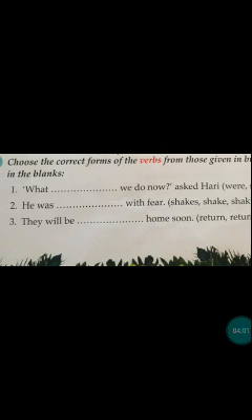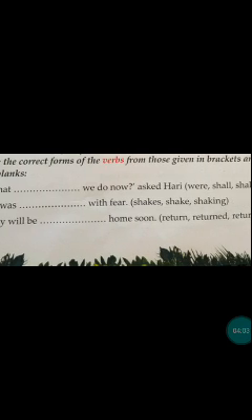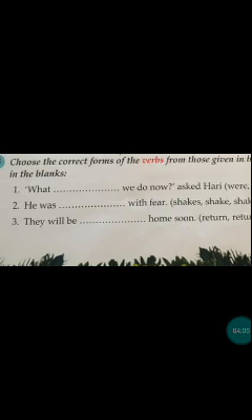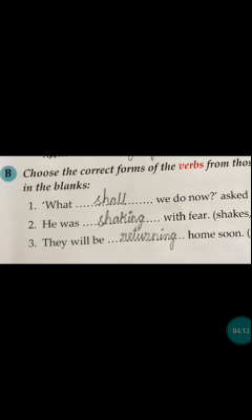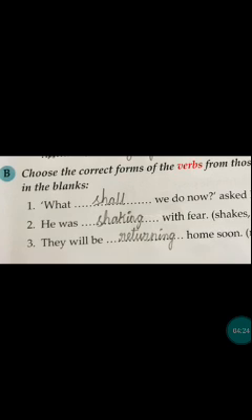So this is simple future tense. The right answer will be what shall we do now. Shall will be your right answer. So for your clear understanding, I have done a few, so that with the help of those you can do the remaining ones. So the first answer is shall. I have ticked the option shall here and I have written here shall. Shall, we can say will also.